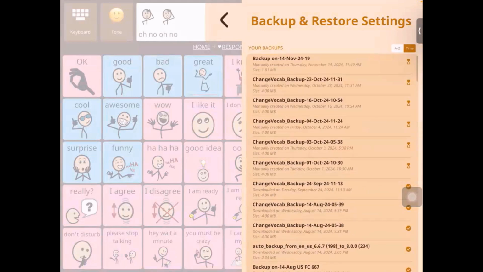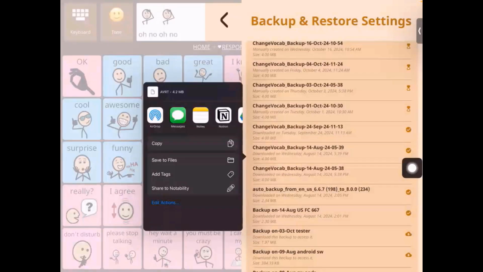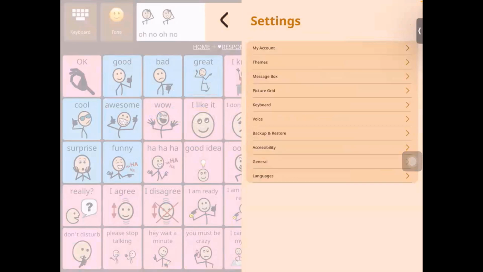So let's say you wanted to share this backup, or you wanted to replace this backup file, and then you can even delete. So these are some of the options available. There are just a couple of different options available for either accessing the backup or otherwise sending it or exporting it outside. So those are the backup and restore settings.